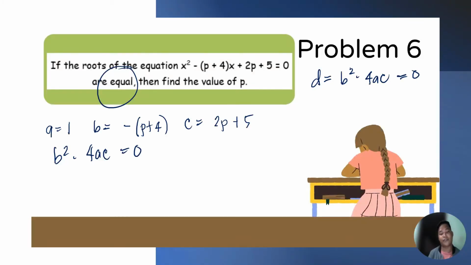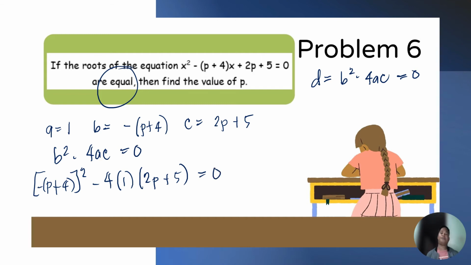And substituting the values of a, b, and c, we have the quantity of negative p plus 4 squared minus 4 times 1 times 2p plus 5 is equal to 0.